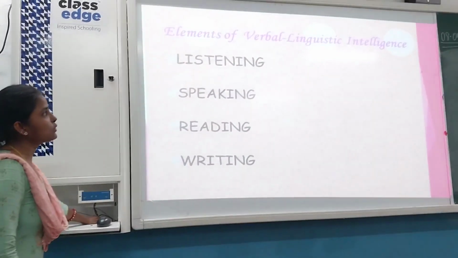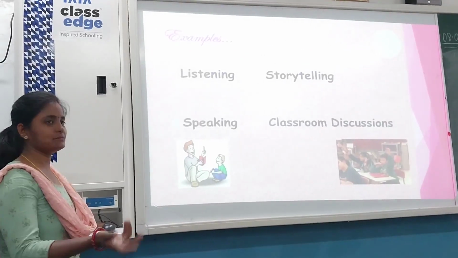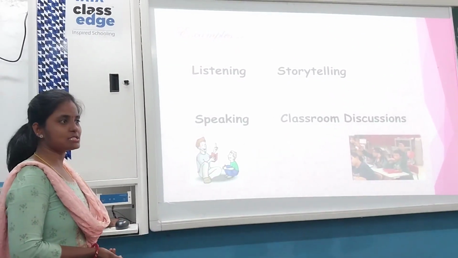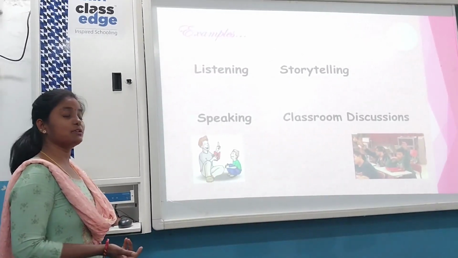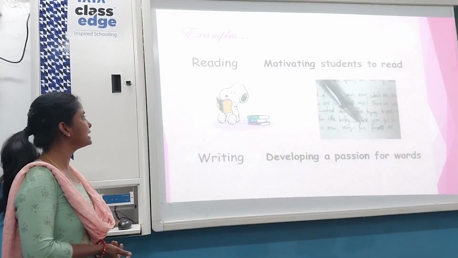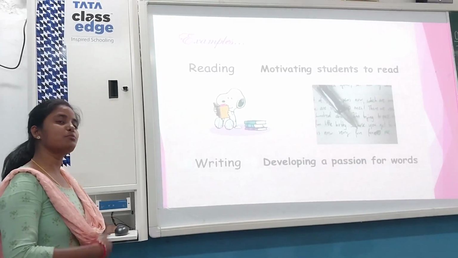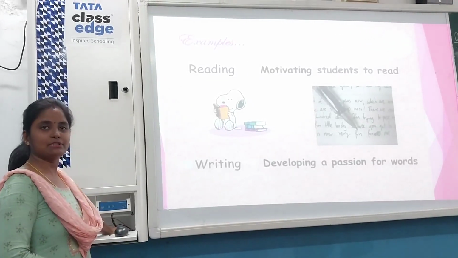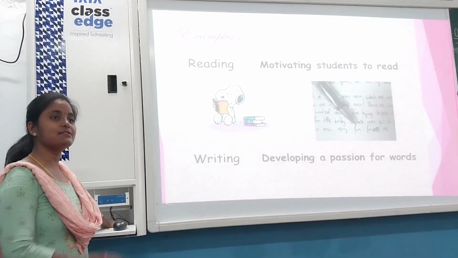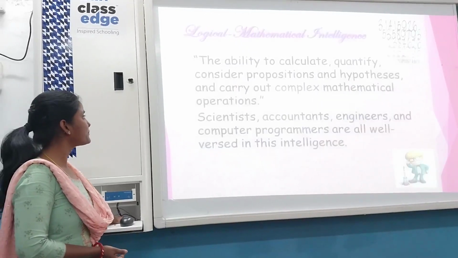See, the elements of verbal linguistic are listening, speaking, reading, and writing. Listening, an example is storytelling. Speaking, we can do classroom discussions in the class, and you can see which student is better at speaking. And reading, motivating students to read. This is very important because the more they read, the more familiar they will be with words and all. Now writing, developing a passion for words. Obviously this will also come with the reading as well as the speaking itself.